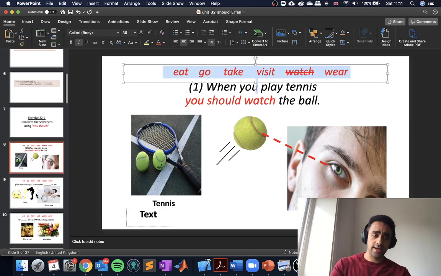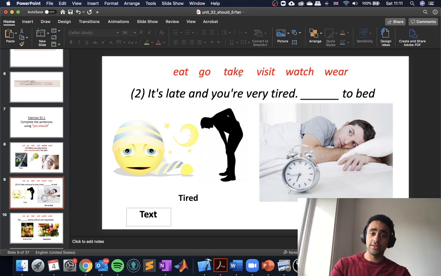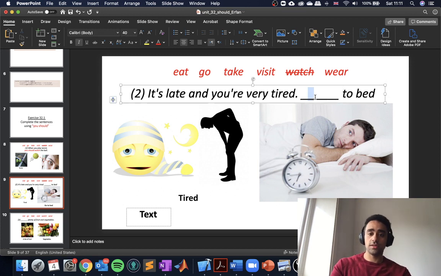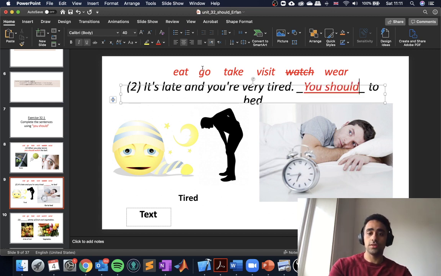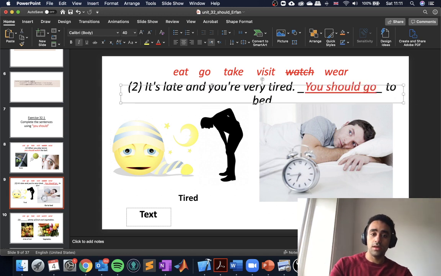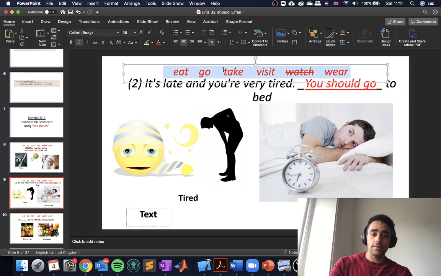And then the next sentence: it's late and you are very tired. In the exercise we always use you should. So here we will have, you should, and then our verb to sleep is go to bed. So you should go to bed. So we used go here.